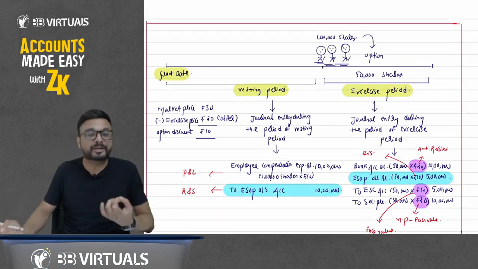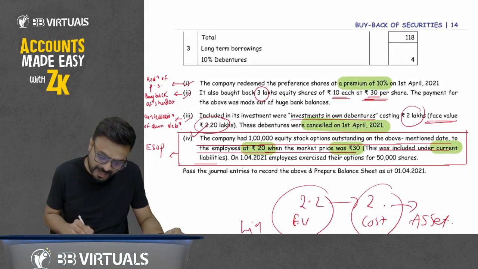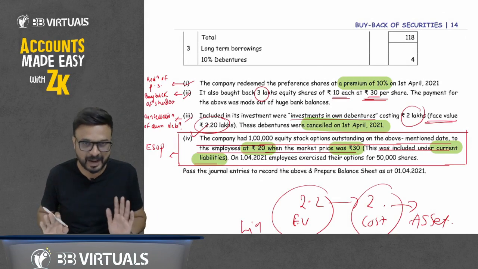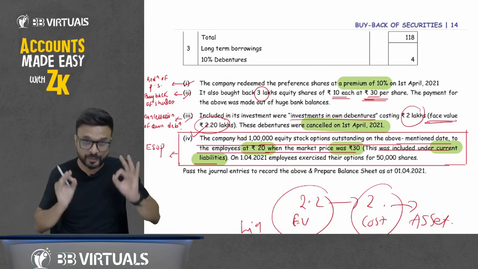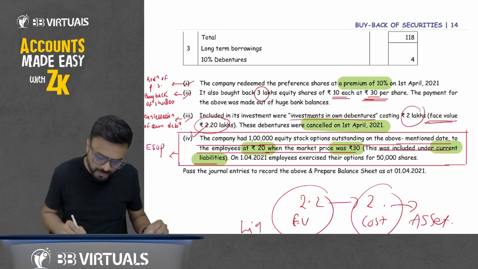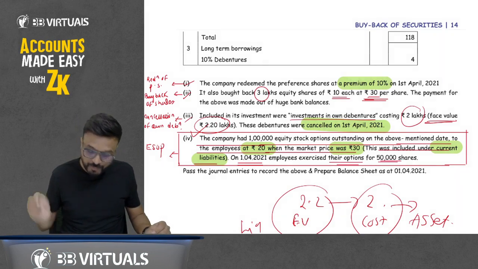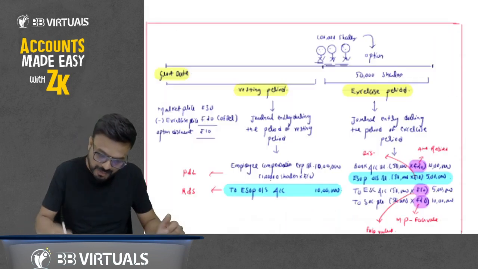But it is mentioned in the question that it is reflecting under current liability. That's why I am saying it is reflected under current liability. But reality is that as per Schedule 3, it should be reflected under reserve and surplus. It's okay. Now, on 1st of April 2021, employees exercise their option for 50,000 shares. So what entry will we pass now?